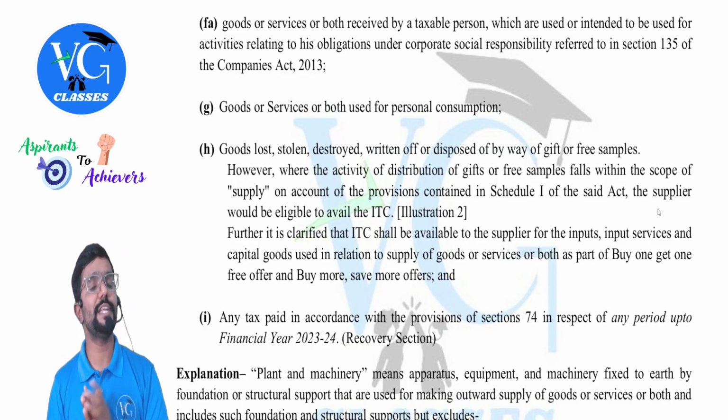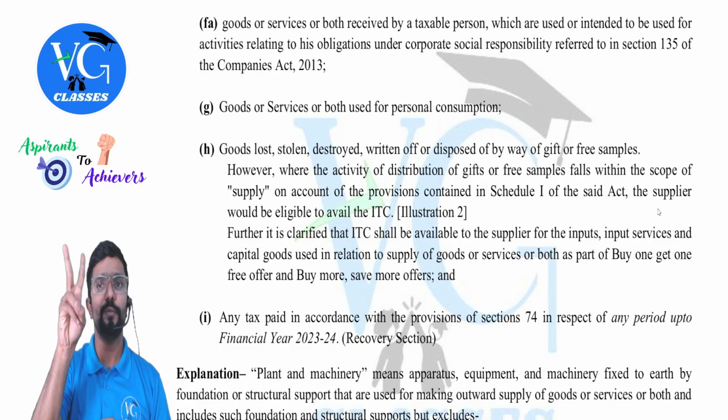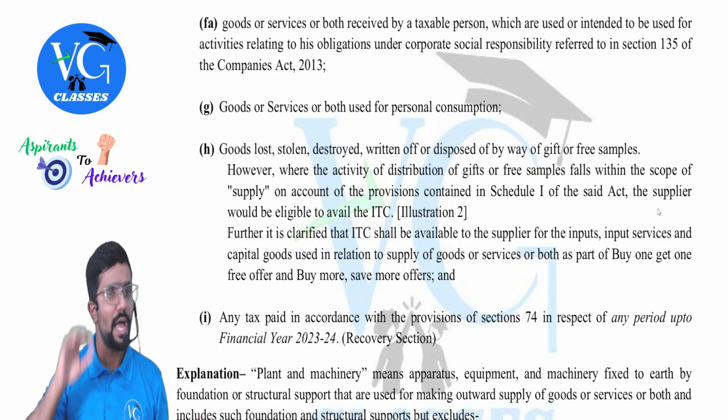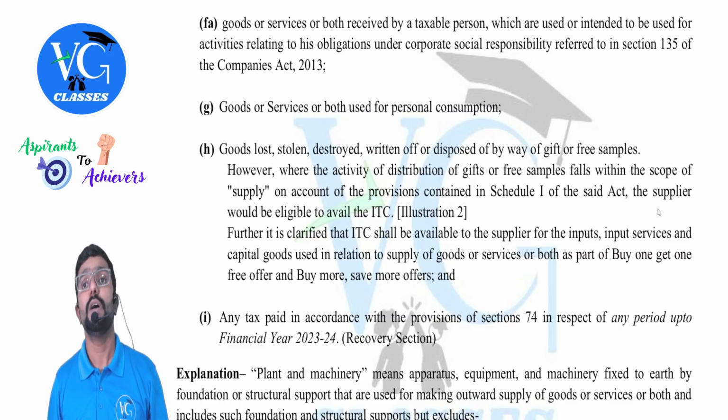And this CSR committee should ensure that at least 2% of the average profit of the last 3 years has to be spent for society.